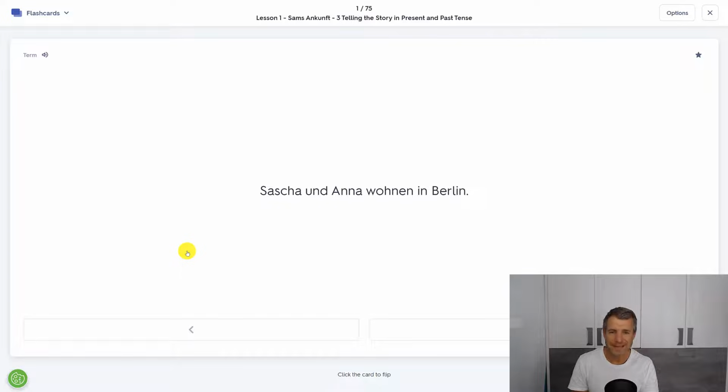And now you have the sentence in present tense. Sascha und Anna wohnen in Berlin. And your task is to put this sentence in past tense. Sascha und Anna haben in Berlin gewohnt. Now you test yourself and then you move on to the next sentence. Please practice again until you know everything perfectly.